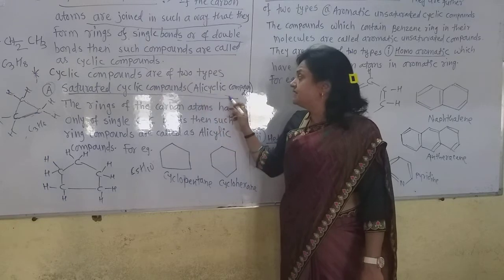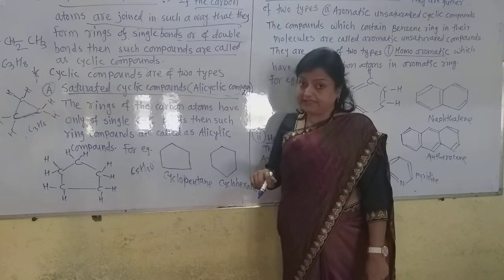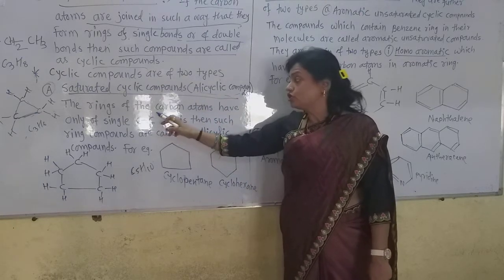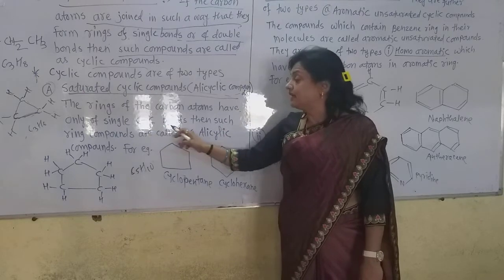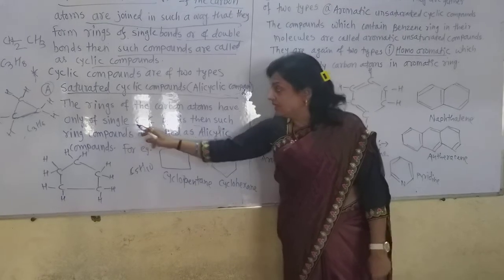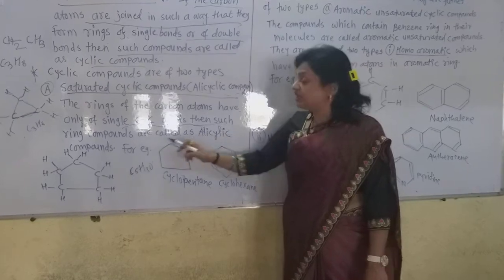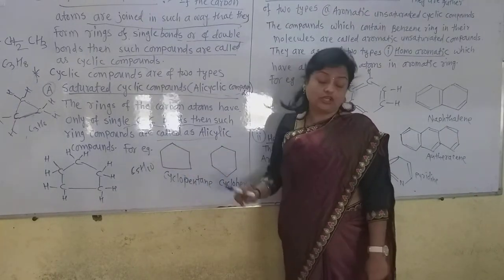They are also called alicyclic compounds, remember that, alicyclic. The rings of carbon atoms that have only single carbon-carbon bonds are called alicyclic compounds.